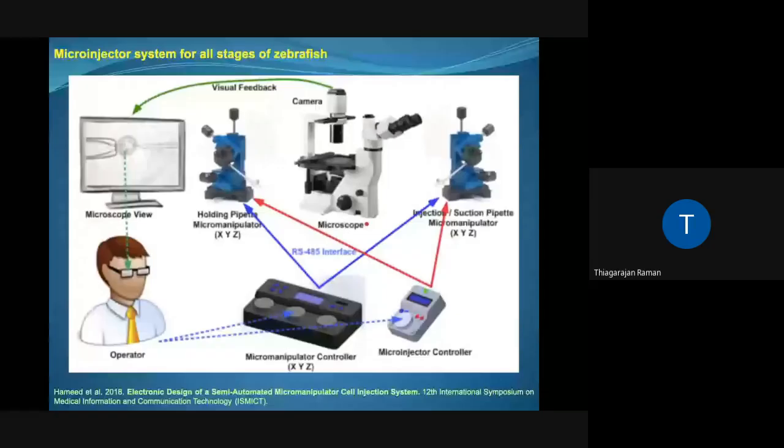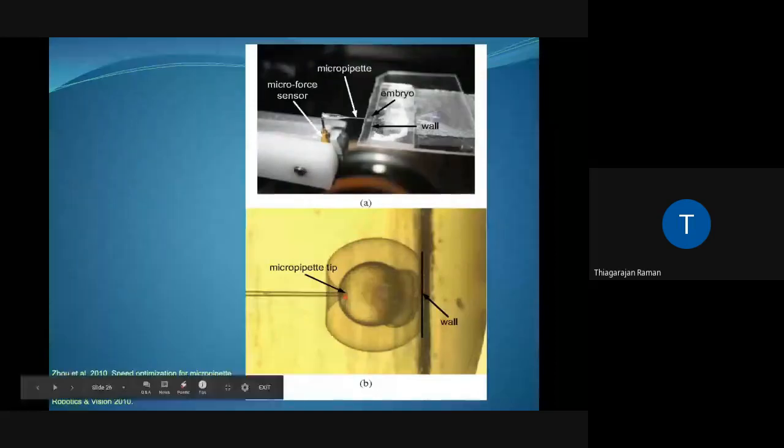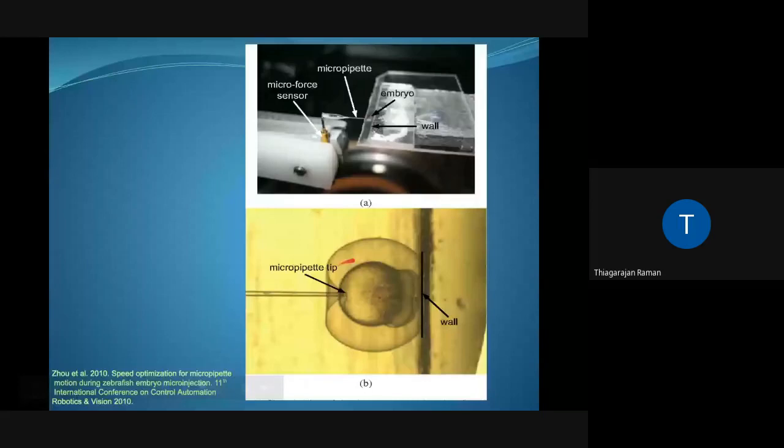This is a close-up view of a micro injector. You can see the holder with the micropipette, which is the sharp needle, and this area is the region where the embryo is lying. A blown-up view of that is this structure. You can see the tip of the needle, which has penetrated the outer layer of the embryo, and you are going to inject into the yolk. And recollect from the life cycle stages, this is the blastomere, or the discoblast region of the embryo, which has undergone cleavage. So whatever material you inject into the egg here will be taken up by blastomeres for developmental studies.